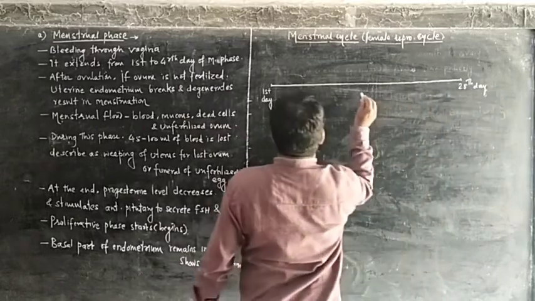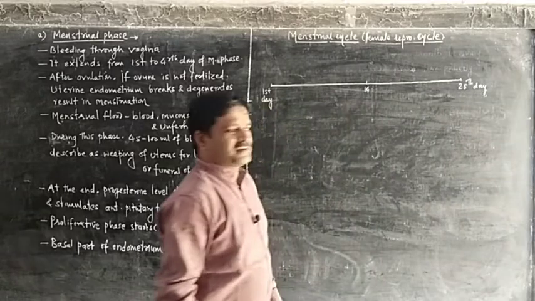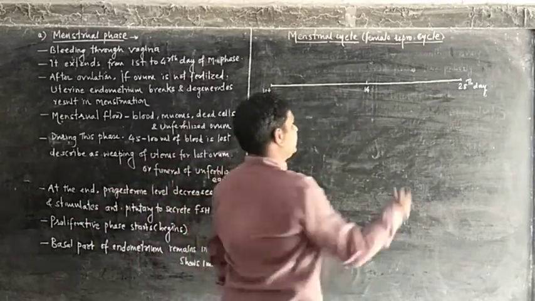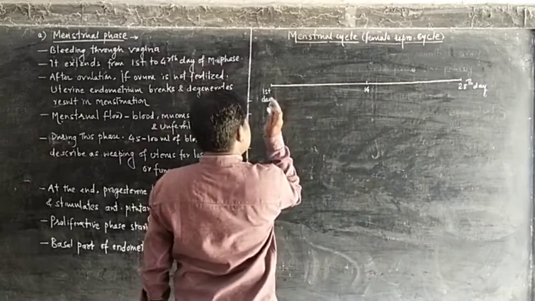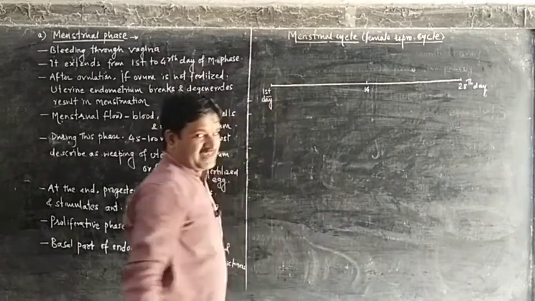The middle of the cycle, the 14th day, means the day of ovulation. Now consider the first day means the day of menstruation.